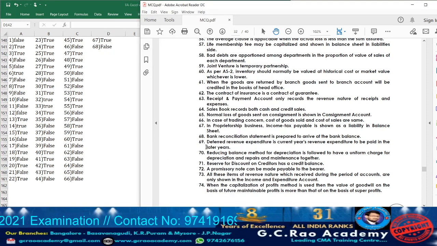Now moving on to statement 69. What are they telling? Deferred revenue expenditure is current year's revenue expenditure to be paid in the later years. Yes, it is true. Why will it be paid in the later years? Because the benefit will be enjoyed for more than 1 year. So accordingly it will be paid later.